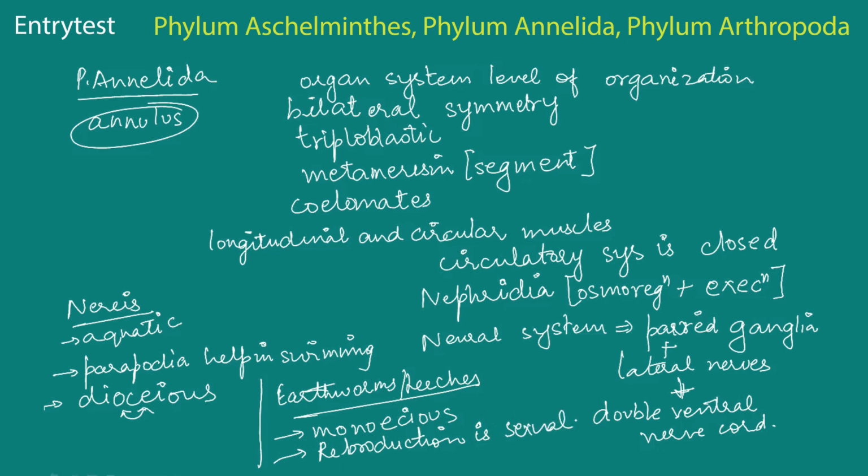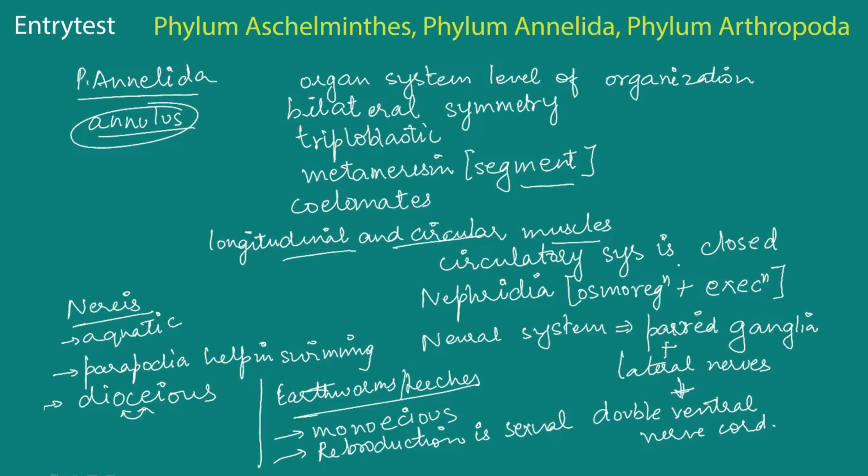So let's go over once again what is present in this phylum. The phylum gets its name from the Latin word annulus, which means rings. So they have an organ system level of organization with bilateral symmetry. They're triploblastic and they exhibit metamerism, which means their body is divided into rings or segments. They are coelomates. That means they have a proper body cavity. Additionally, they have longitudinal and circular muscles that help to contract and expand and help the organisms to move ahead.